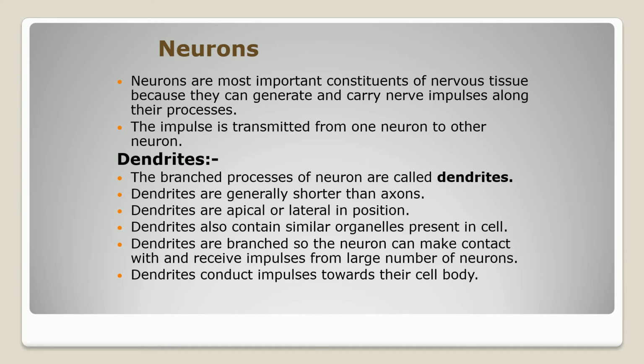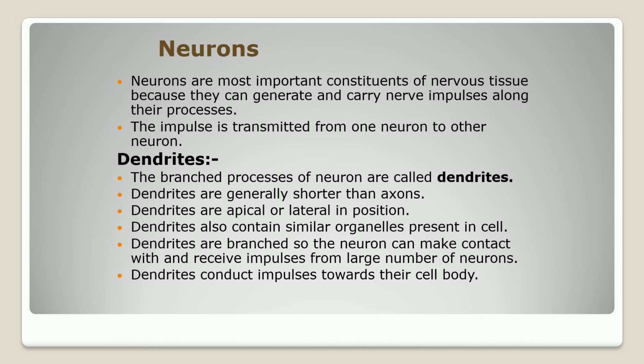Now what are the components of these neurons? There are three components. One is the cyton, second one is the dendrons, and third one is the axon. Now dendrons, that is the dendrites. Dendrites means the branched processes of neuron. They expand the neuron surface and are generally shorter than the axon, but they branch repeatedly and are with spines or gemmules.